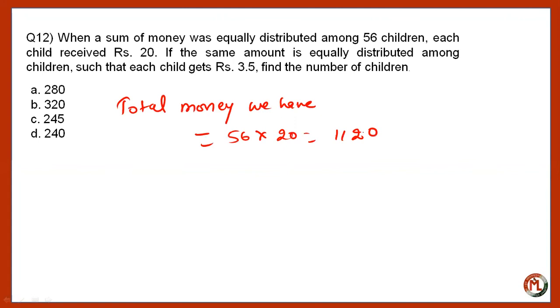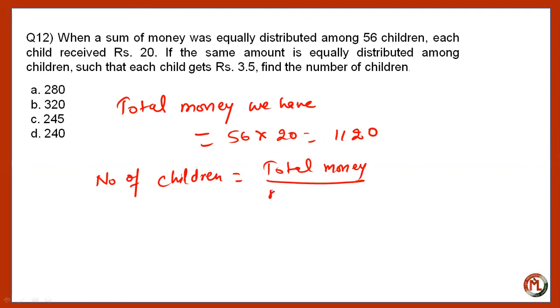Now, in the next part, you have to find out the number of children: total money divided by money given to one child.